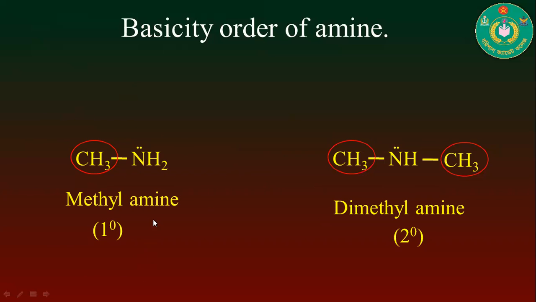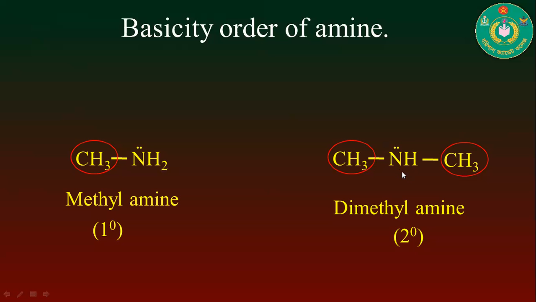Here, first of all, consider methylamine. In methylamine, only one methyl or alkyl group is present, which has the ability to donate electron density to the central nitrogen atom. But in dimethylamine, two alkyl groups can donate electrons to the central nitrogen atom. So in dimethylamine there is more electron density on the nitrogen atom.